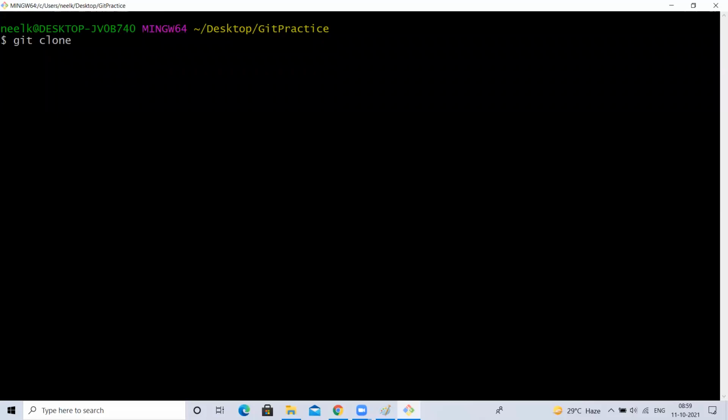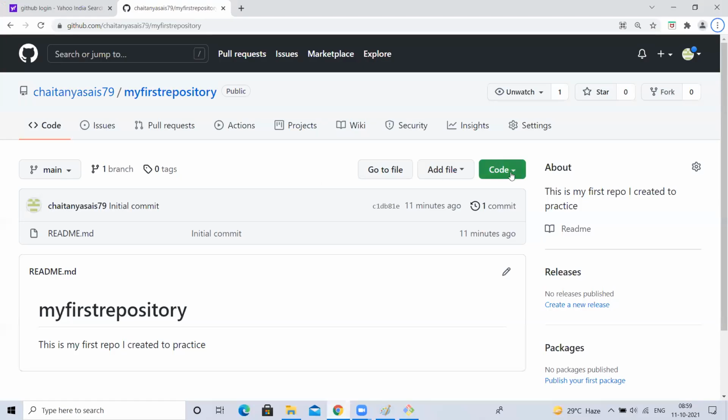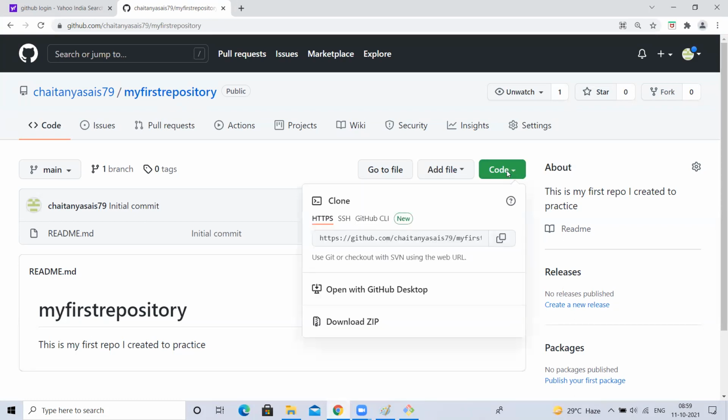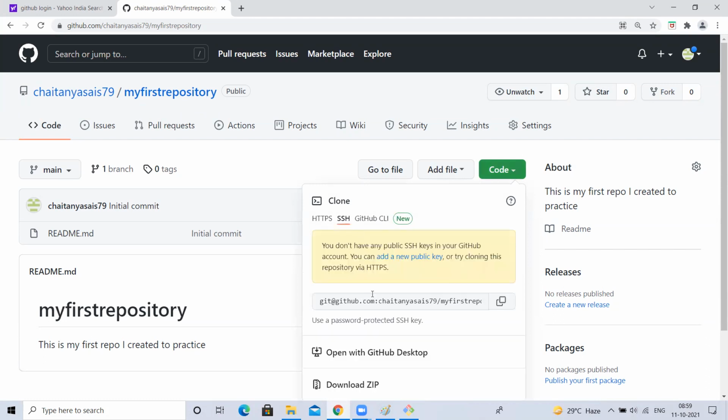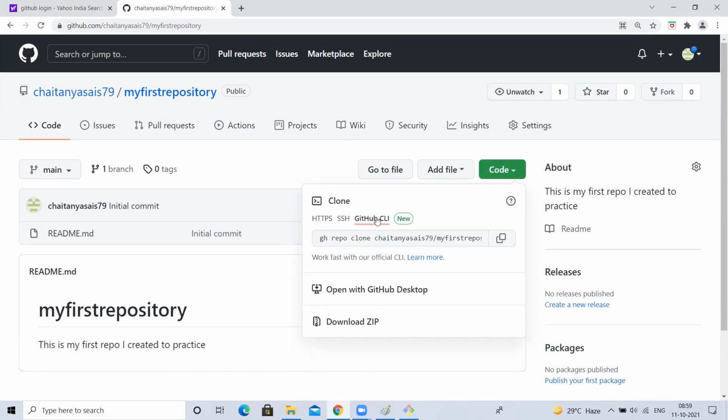What should I give here? We go to this GitHub repository. If you go to code, there are three options: one is the HTTPS URL, one is the SSH URL, and one is GitHub CLI.